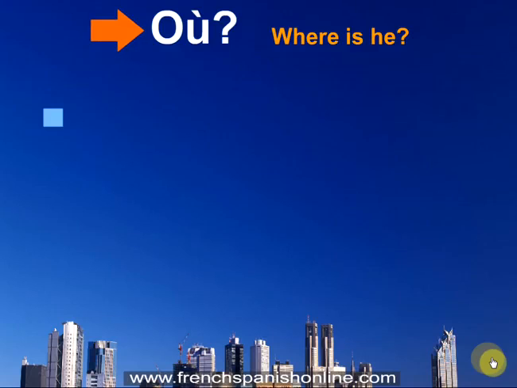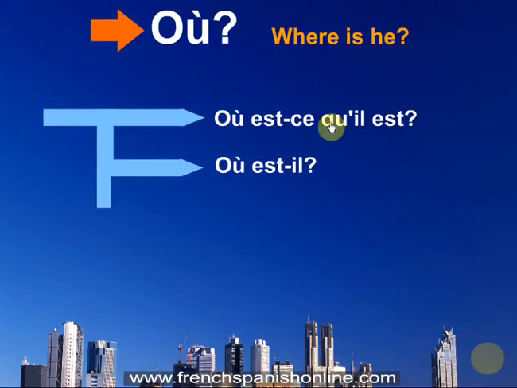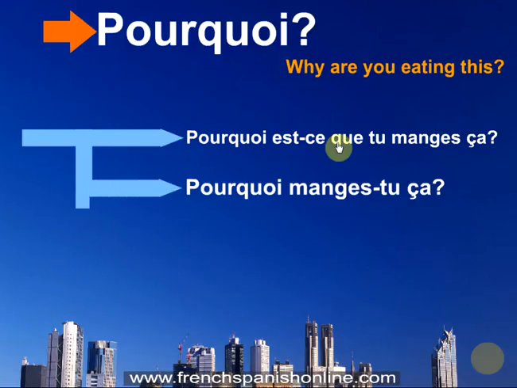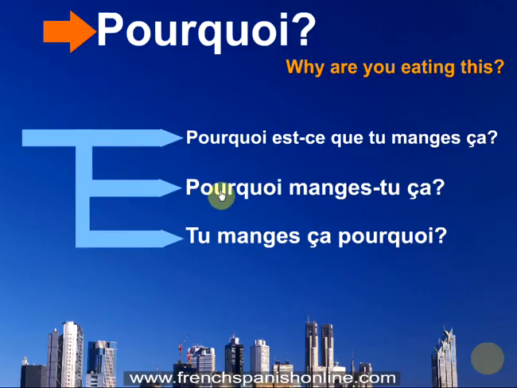Okay, the interrogative word où to translate where. Where is he? We have also three possibilities. Où est-ce qu'il est? Où est-il? And il est où? Okay? Pourquoi? Why? Why are you eating this? Three possibilities. Pourquoi est-ce que tu manges ça? Pourquoi manges-tu ça? And tu manges ça pourquoi?